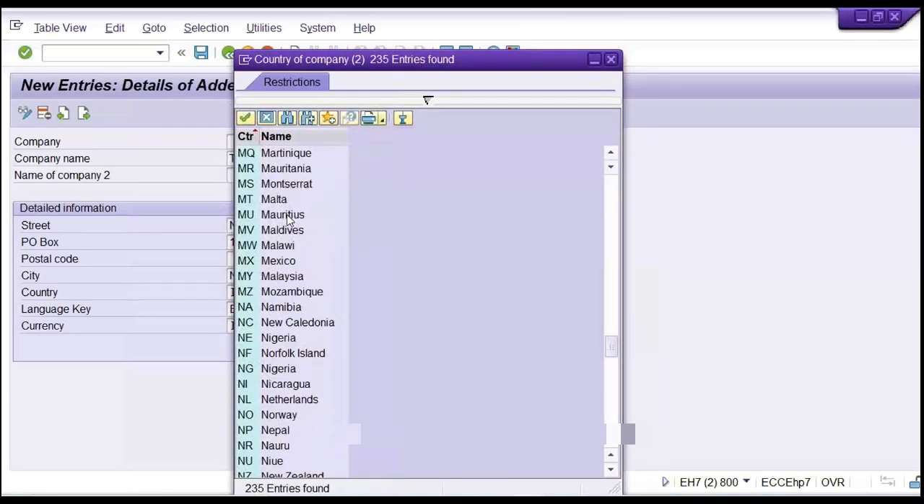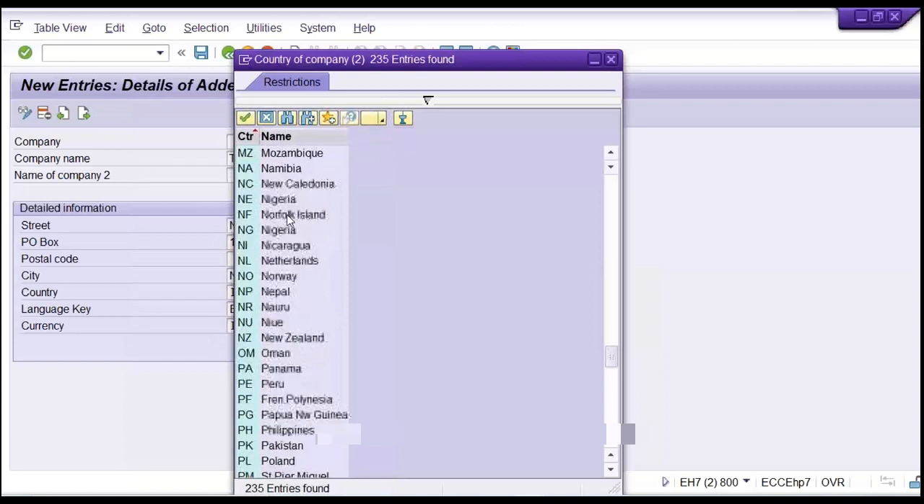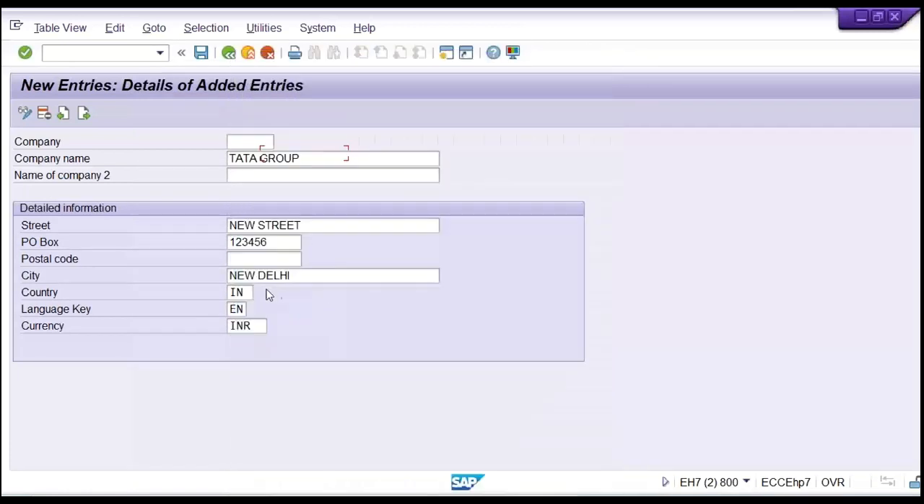Whichever country is there, you can search here and give that code. Likewise, language: English and a few other languages are also supported by SAP, but mostly English is going to be used everywhere, right? Currency, whatever the currency code is, that is also going to be given. Here also you'll have the option to select the appropriate currency.